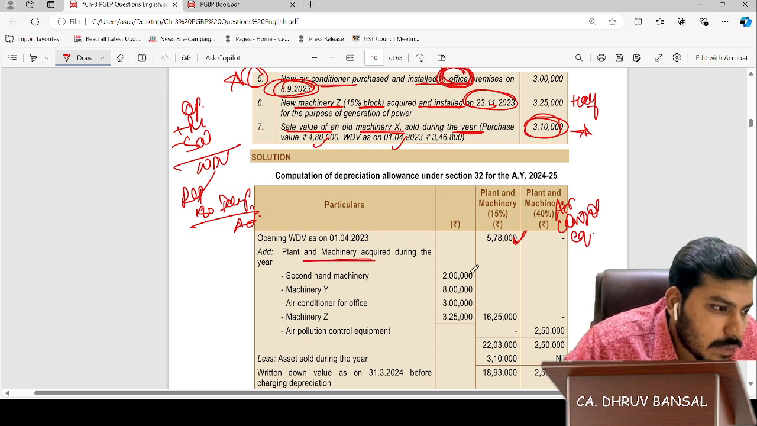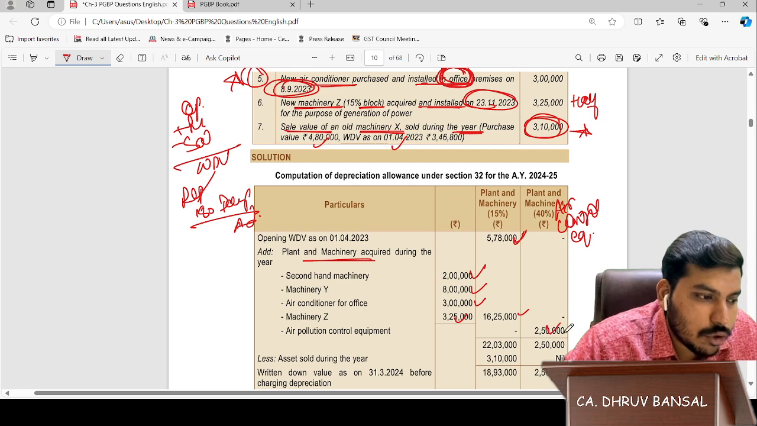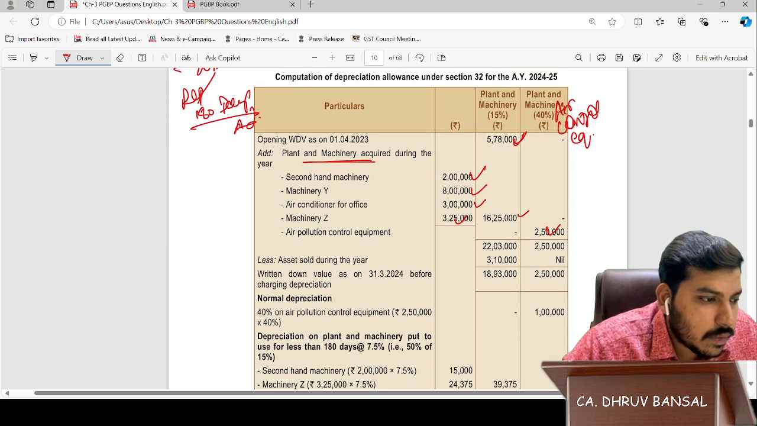Plant and machinery acquired second hand comes here. Machinery by this comes here. Air conditioner for office 3 lakhs. Machinery is at 3 lakh 25,000. Total 16 lakh 25,000. Air conditioner equipment 2 lakh 50,000. Less assets sold during the year 3 lakh 10,000. Total comes to 18 lakh 93,000 and 2 lakh 50,000.